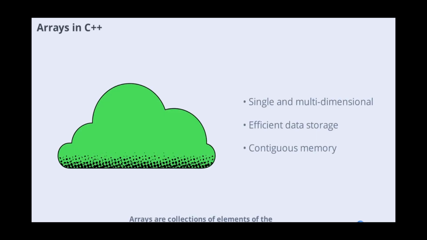Arrays are collections of elements of the same type stored in contiguous memory locations. C++ supports single and multi-dimensional arrays. Arrays allow you to store and manipulate large amounts of data efficiently, making them essential for many programming tasks.